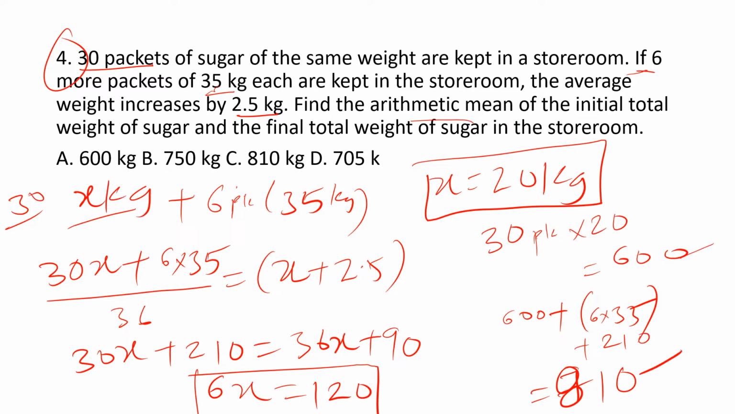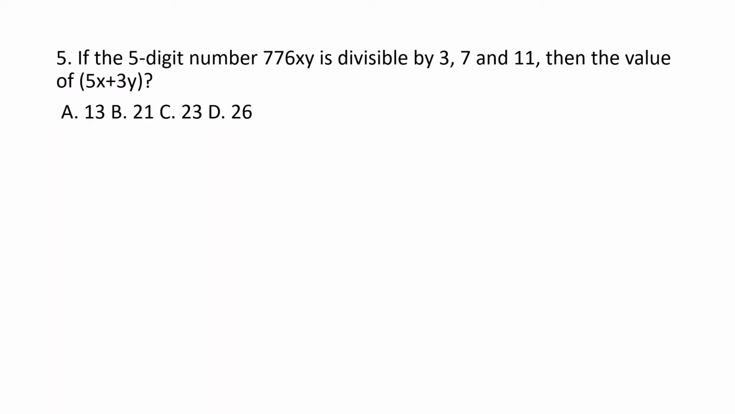So average of 600 and 810. If you guys observe the options, 600 is given, 810 is given. You should not get confused. Average of these two values is the answer. We get 705. Option D is the correct answer. And next comes the question related to divisibility test.